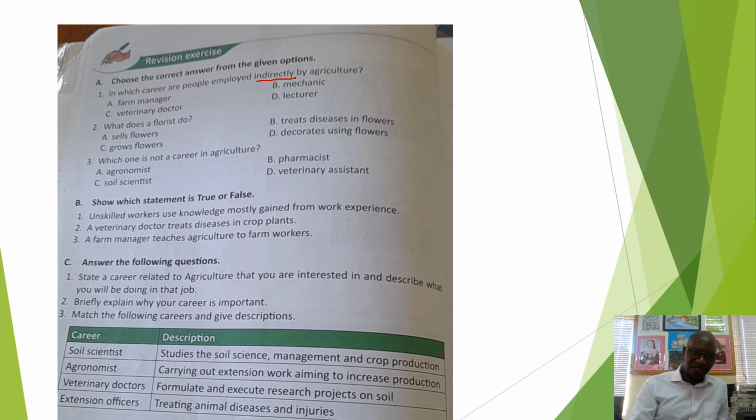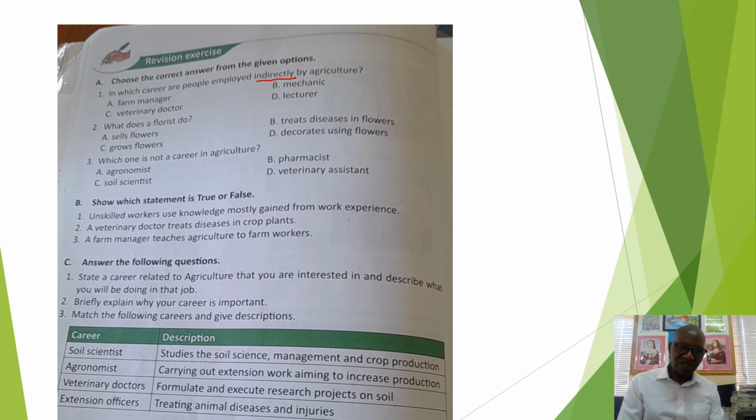A farm manager is found at a farm, so he is directly employed by agriculture. A mechanic is directly employed at a farm. You have some farm mechanics, so they are directly working at a farm.